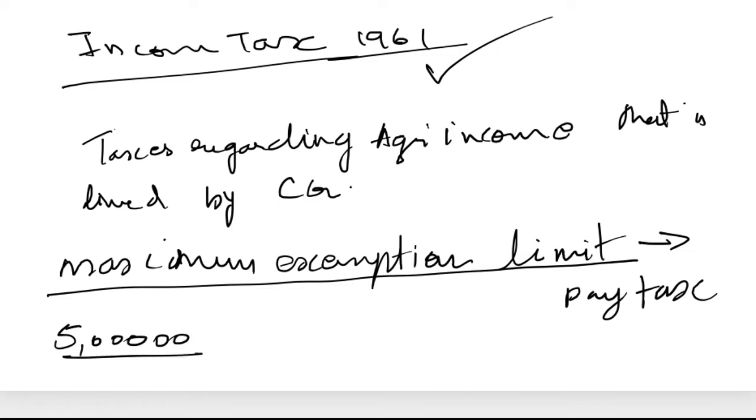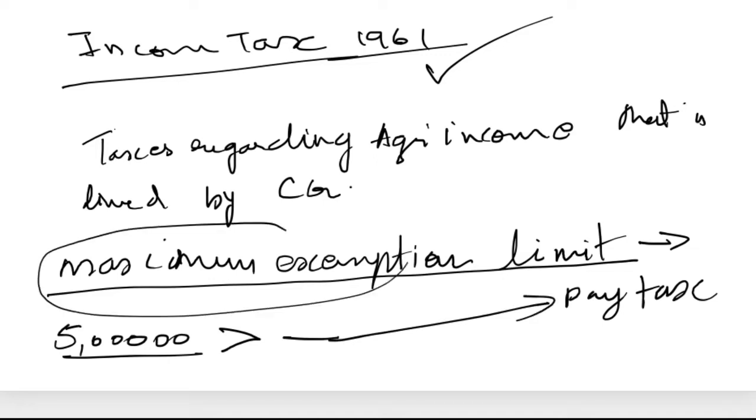If I am earning more than 5 lakh, definitely I have to pay tax. That is what is called the maximum exemption limit. So the maximum exemption limit is 5 lakh, and if I earn even 1 paisa more, I have to pay the tax under the domain of chargeable income. The assessee has to pay the income tax at the rate stated in the provisions of the Finance Act.